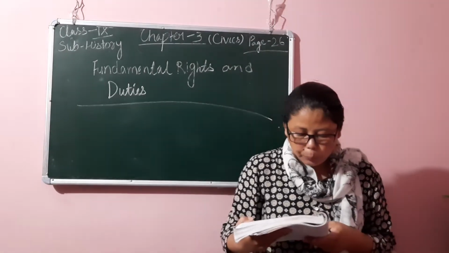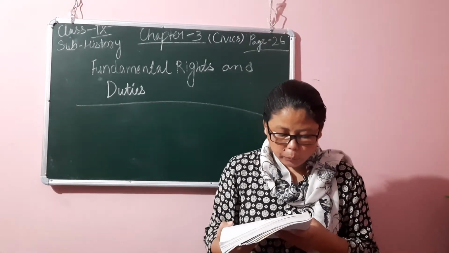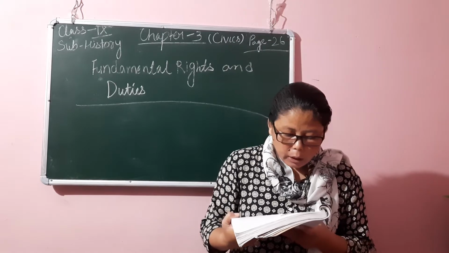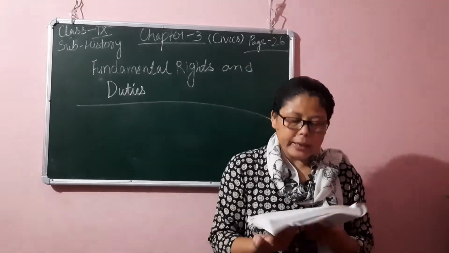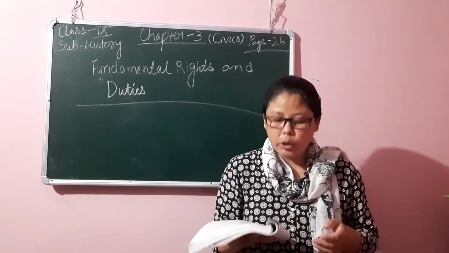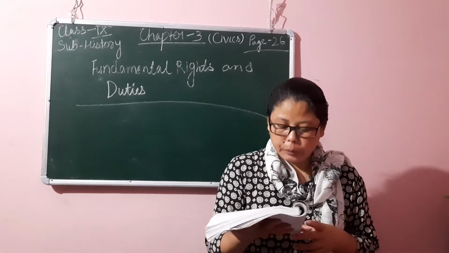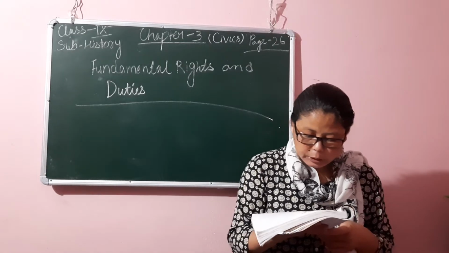Next is the right to protection of life and personal liberty. Article 21 of the Indian Constitution guarantees to its citizens that no person shall be deprived of his life or personal liberty except according to the procedure established by law.